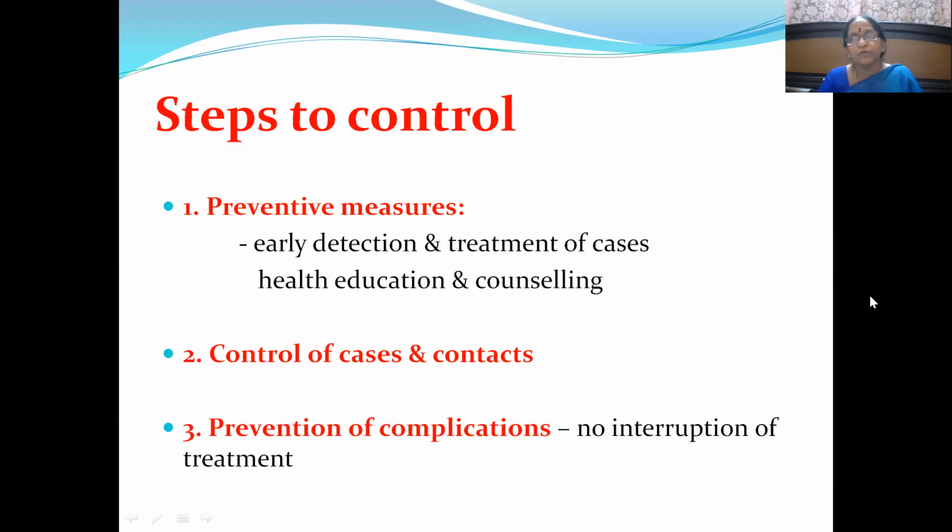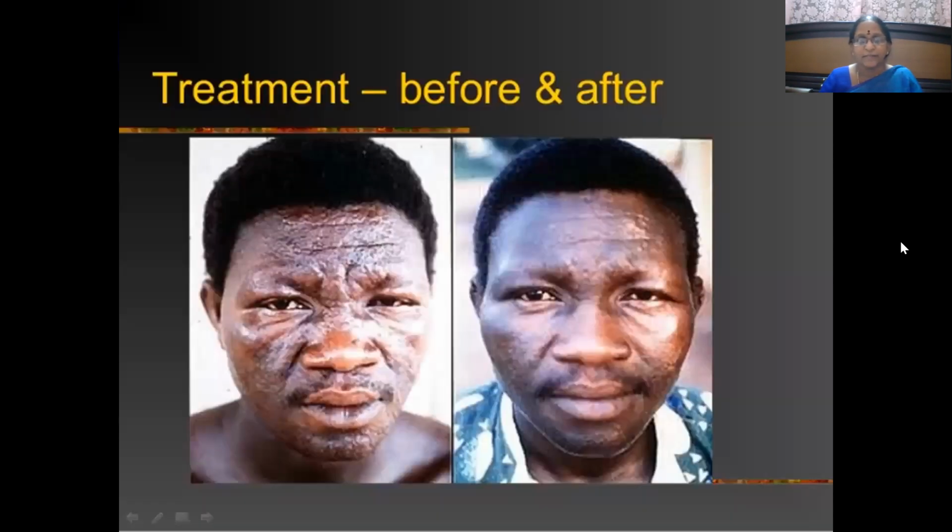Then the steps to control, apart from therapy, how to control the disease globally, at least in India. The preventive measures are early detection and treatment of cases, health education and counseling, because the patient may not be willing to come for treatment. He may be afraid. Then control of cases and contacts. Then prevention of complications. We have to see that there is no interruption of the continued treatment, so then we can obviously prevent the complications.